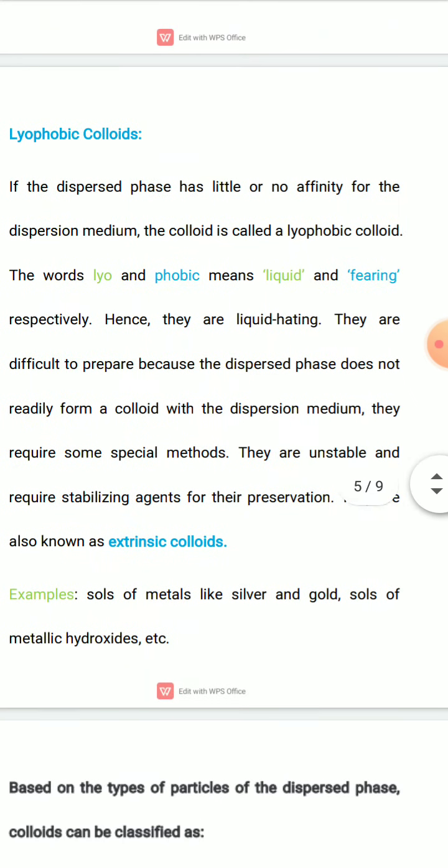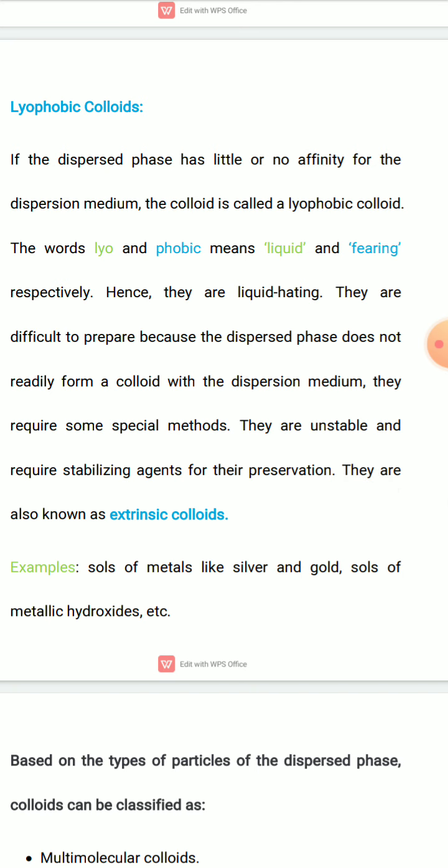And the next type of colloids is lyophobic colloids. In lyophobic, lyo means liquid and phobic means fearing, so liquid fearing colloids. If the dispersed phase has little or no affinity for the dispersion medium, then the colloid is known as lyophobic. That means liquid fearing colloid. Or you can also say these are liquid hating colloids.